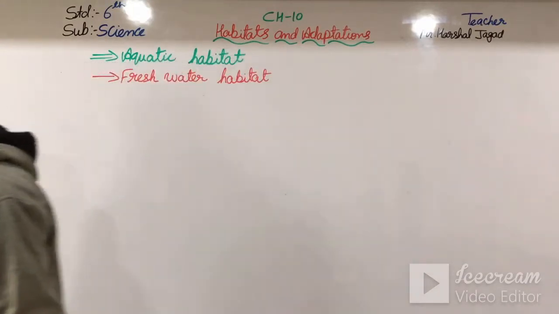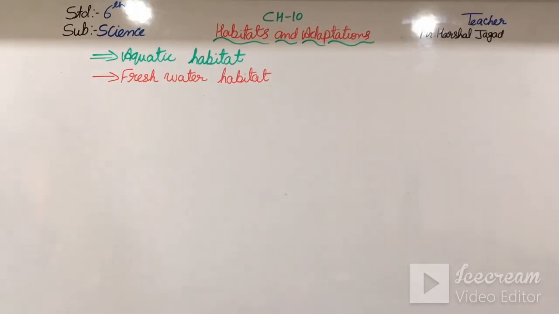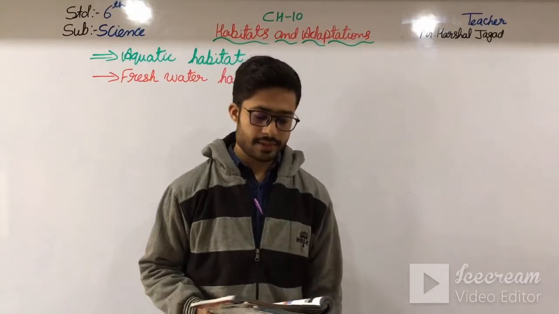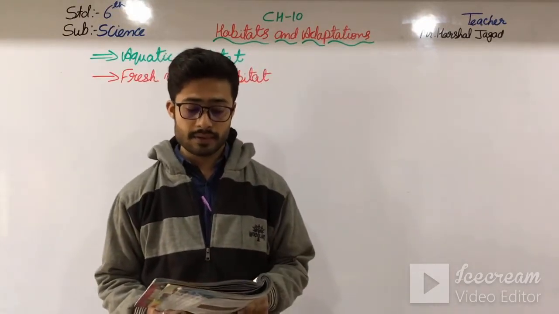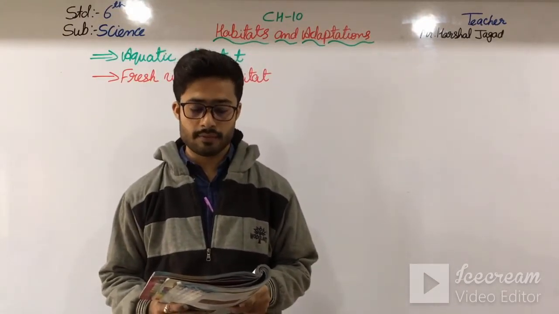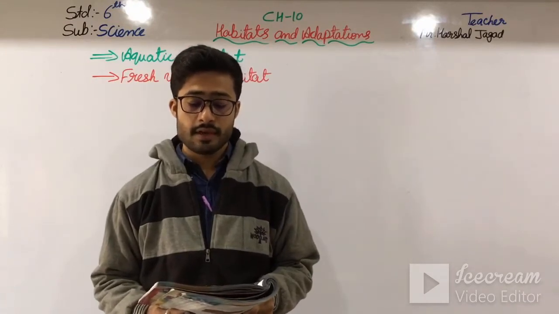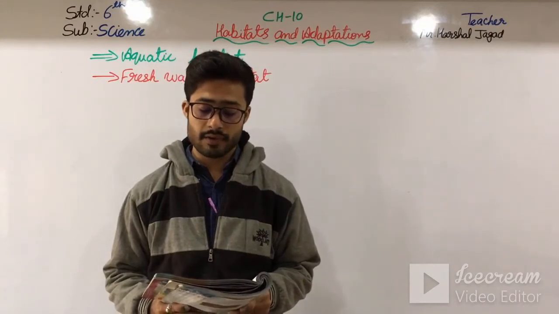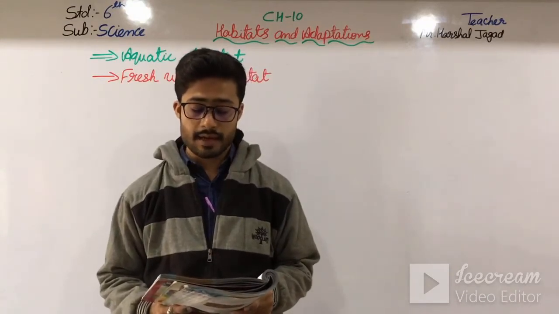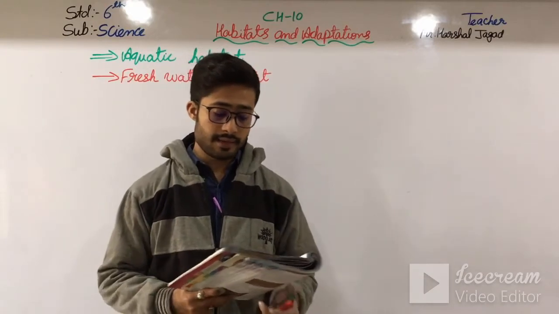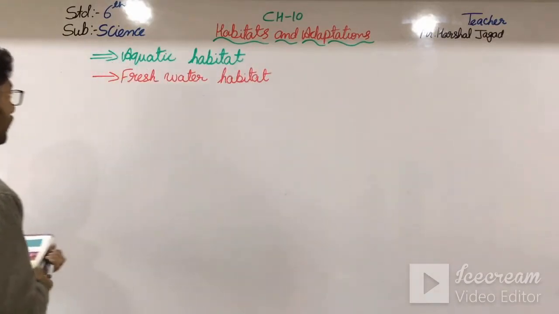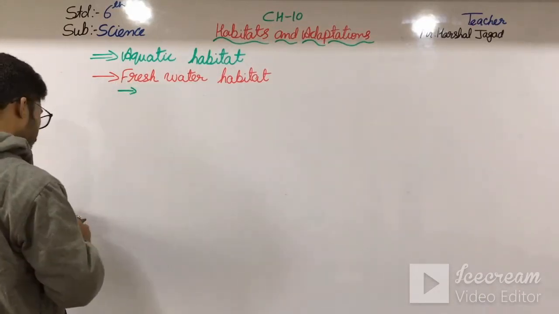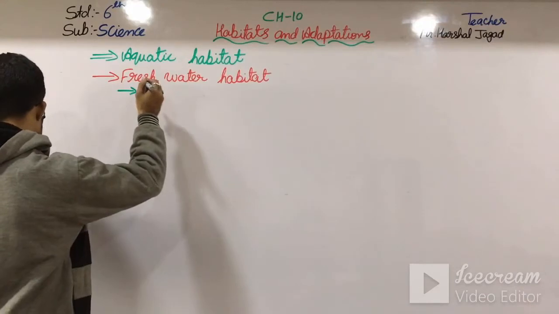So which are they? Freshwater bodies have very low salt concentration. Rivers, lakes, ponds and streams are examples of freshwater habitats. Fish, frogs, ducks, lotus and water lily are commonly found animals and plants in this habitat. So here, in the examples of animals and plants that live in fresh water, we write fish,